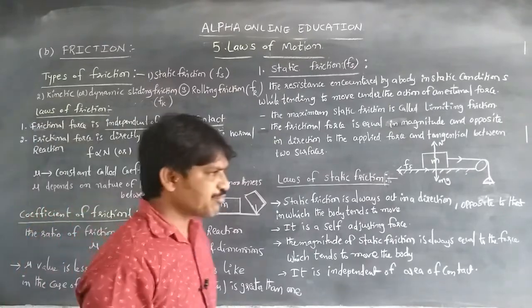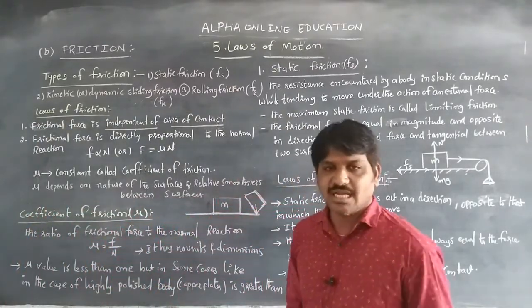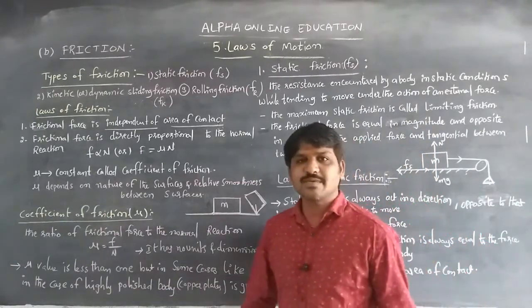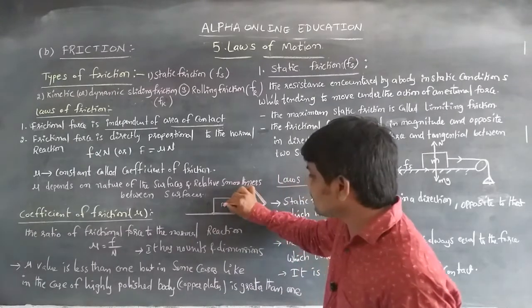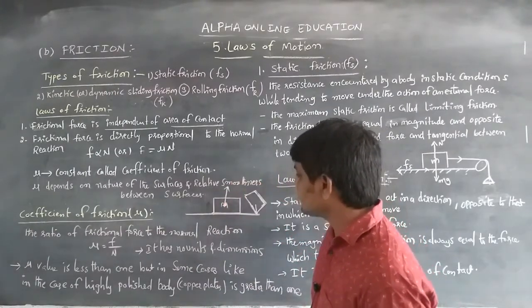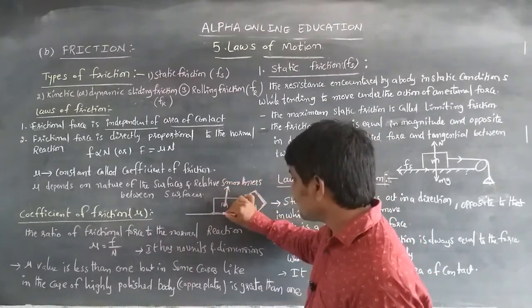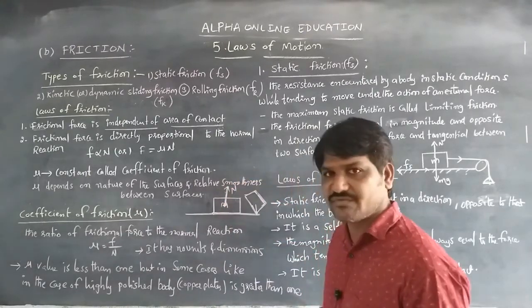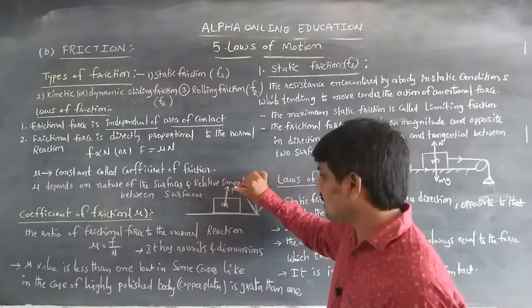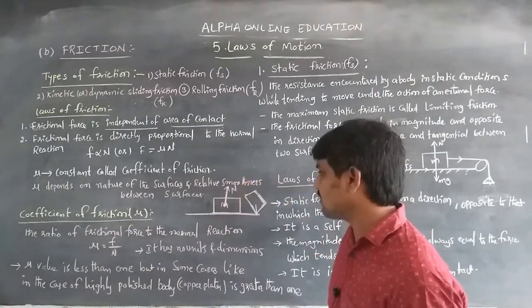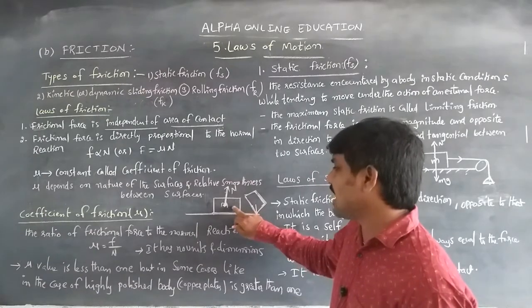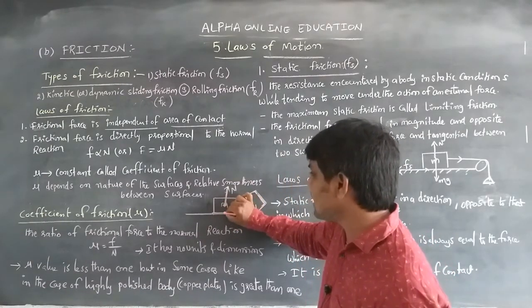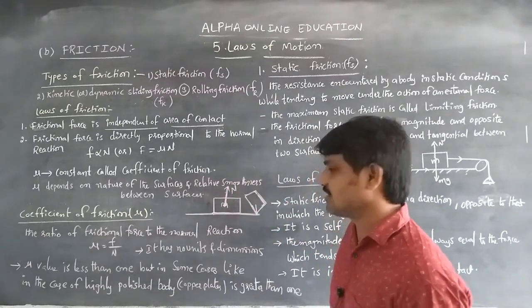The next one is that frictional force is directly proportional to the normal reaction. What is meant by the normal reaction? When the body is placed on the surface, the force which is acting perpendicularly between the surfaces is the normal reaction. We already discussed that the normal reaction acts perpendicular to the surface. So the frictional force acting between the bodies is always directly proportional to the normal reaction.